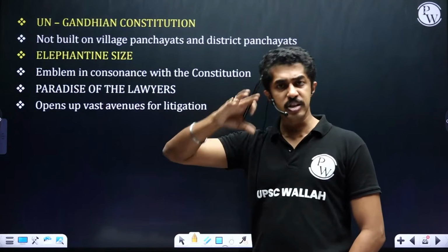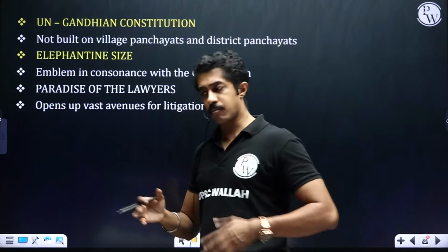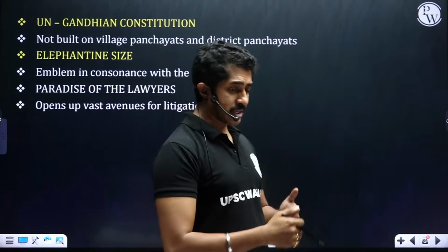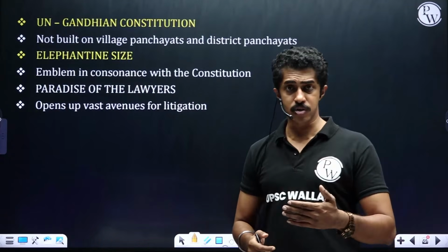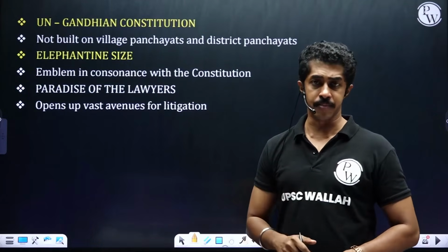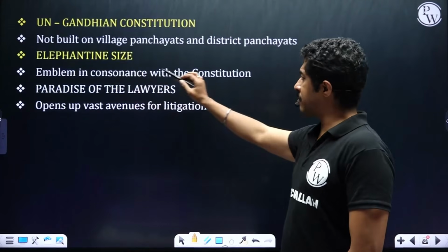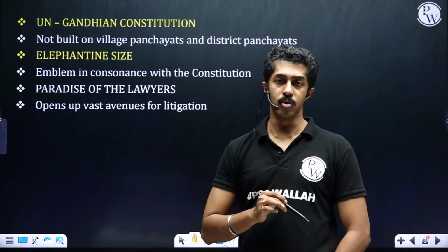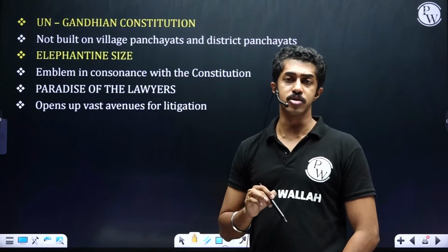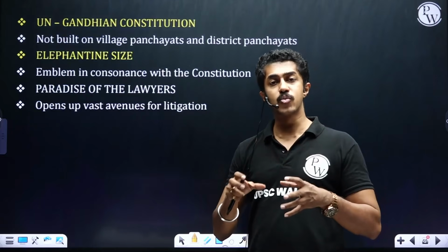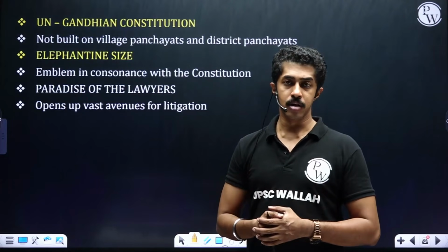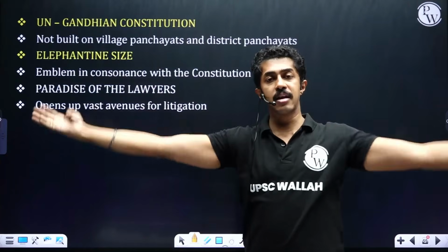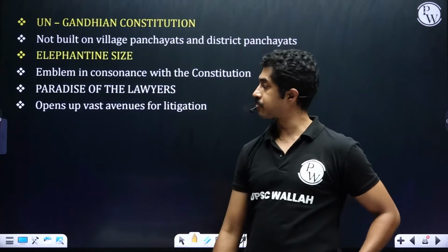Elephantine size. It is big. Why? Because we already saw, it borrowed from so many constitutions, the Government of India Act 1935, plus administrative provisions and governance clauses, all these are added there. Emblem in consonance with the constitution. That is what one individual said. Means what? What was the emblem of the constitution? Elephant. And that elephant is in consonance with the constitution. Why? Just like the elephant, our constitution is also huge.